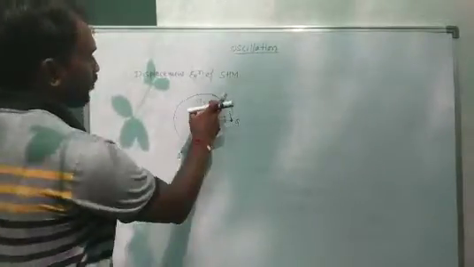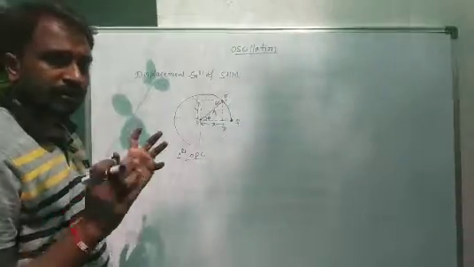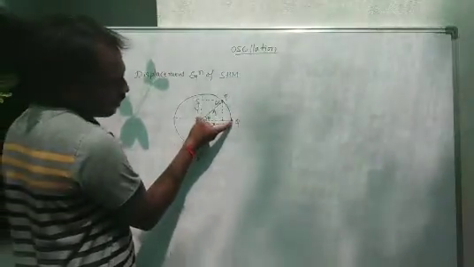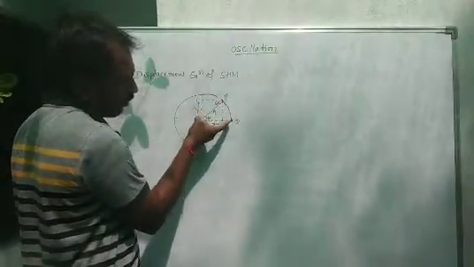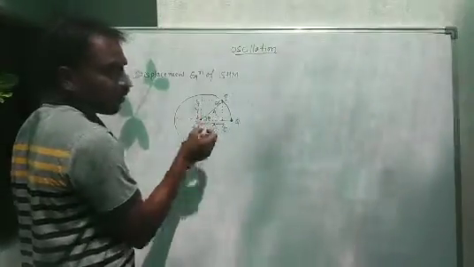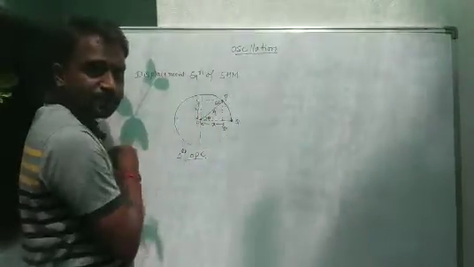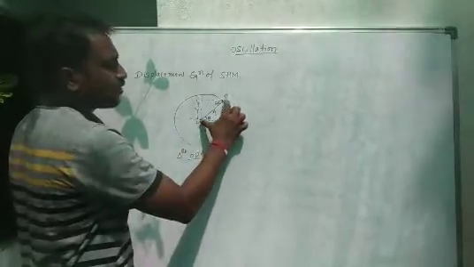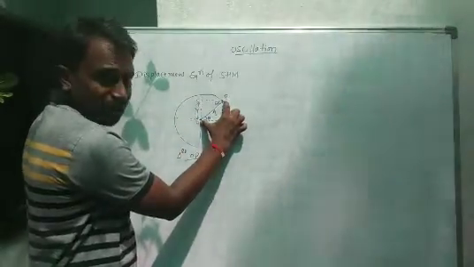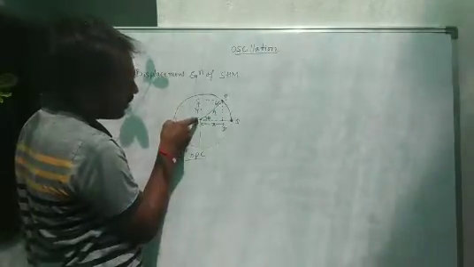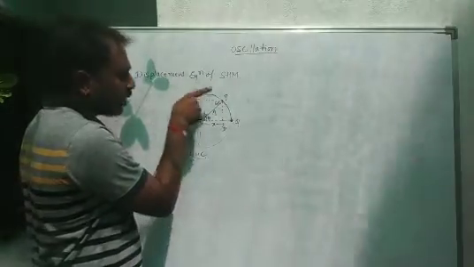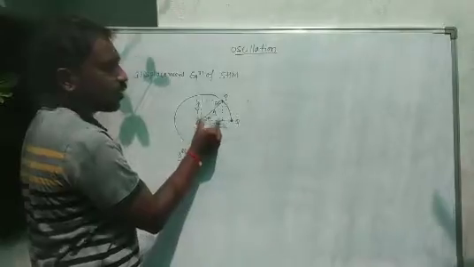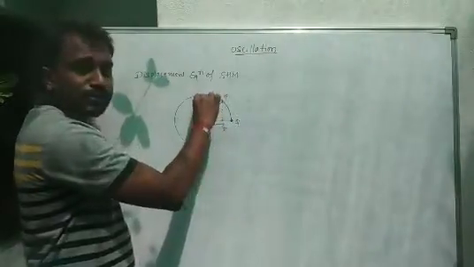This is the path of the particle, and these are the feet of the particle: displacement along the y-axis, displacement along the x-axis, and this is the amplitude.